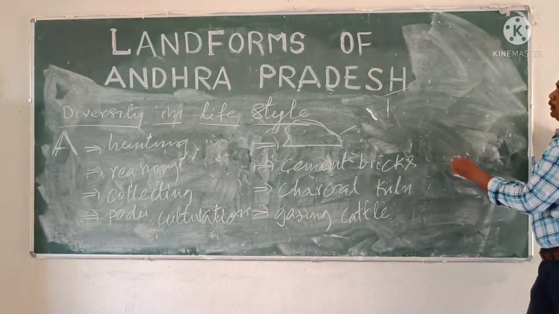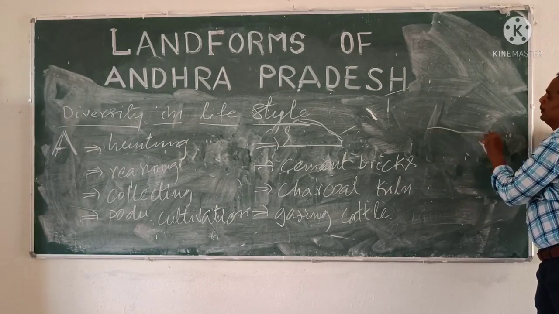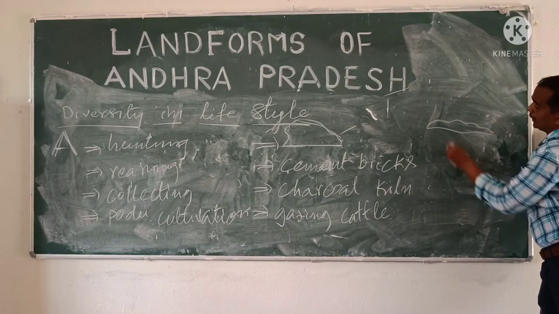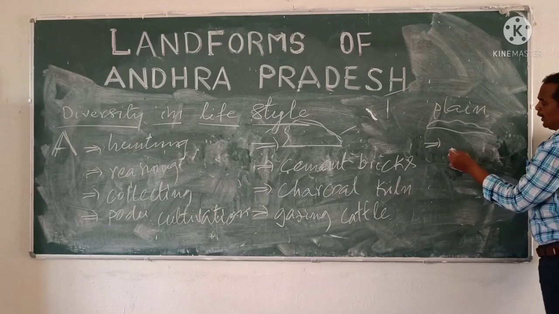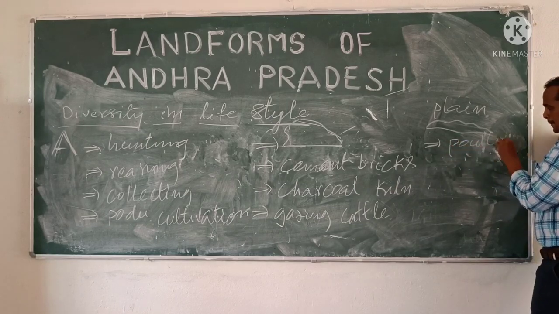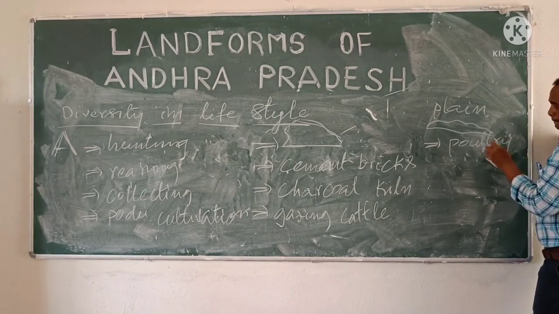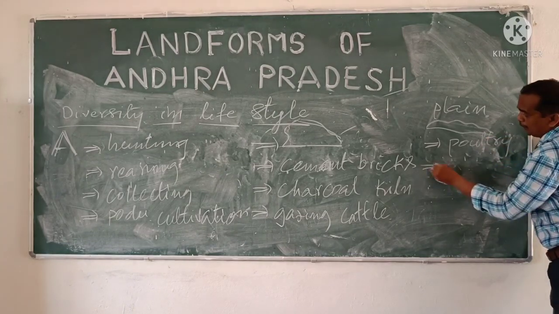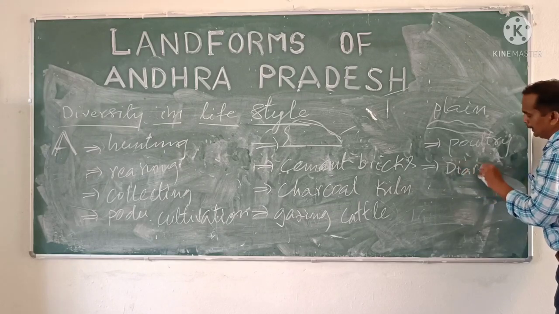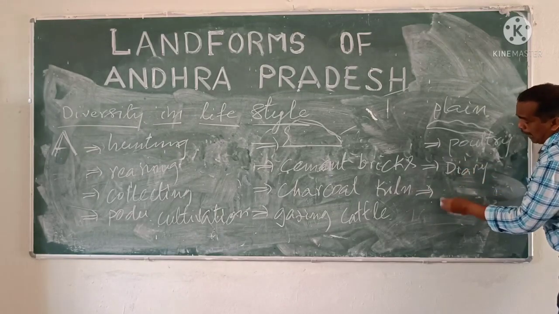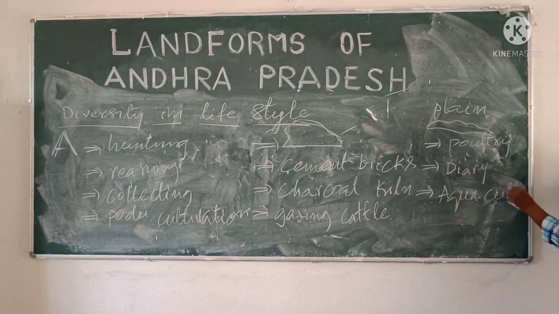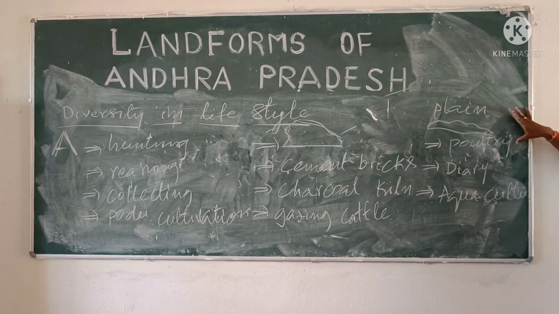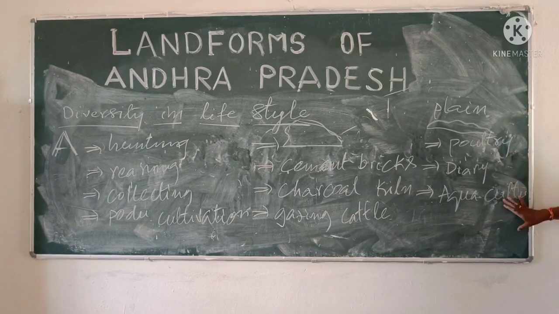You come to one more area, that is the plain area. In this plain area, you can find poultry development, dairy development, and aquaculture. Of course, agriculture is also there, but here we have to observe poultry culture, dairy culture, aquaculture.